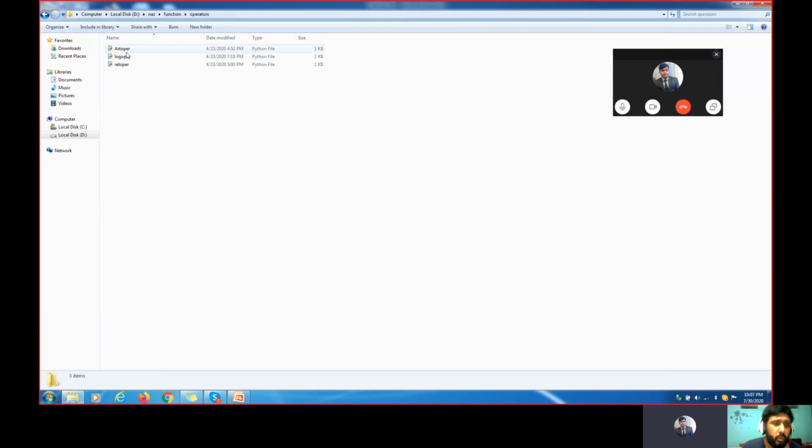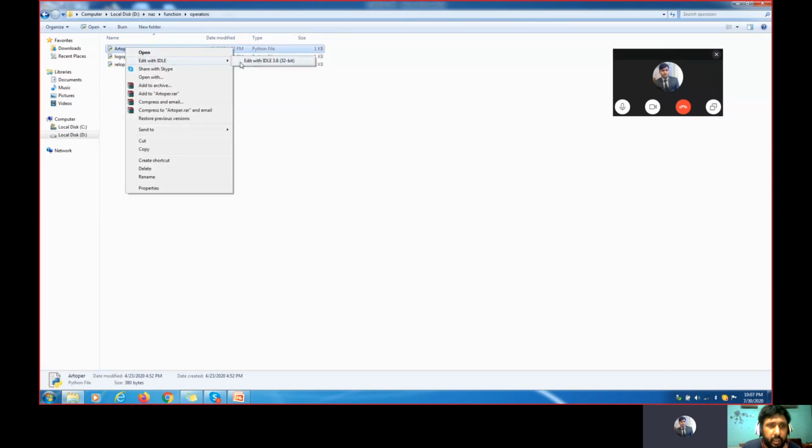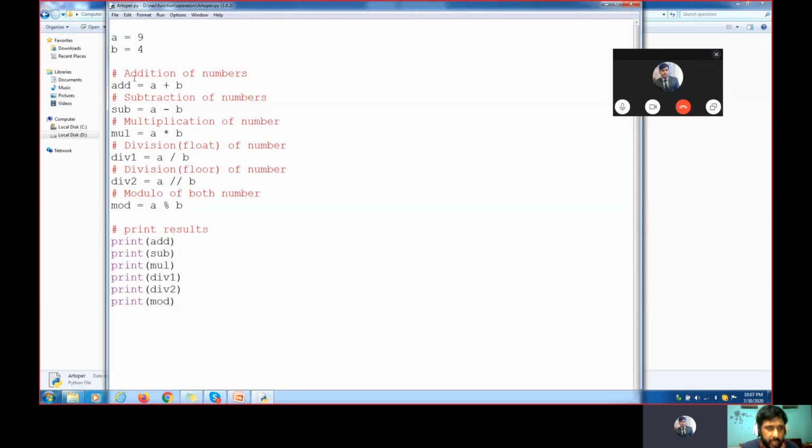Okay. So now, what do you mean by this arithmetic operator here? See, a equal to 9, b equal to 4. If I wanted to add a plus b, then what will happen? The value will get added, right? 9 plus 4 is what? Yes, 13. Subtraction, a minus b is 9 minus 4. Multiplication is this one, division this one. When we try to execute this print, we are giving the add value here, the subtraction here, multiplication here, division here, division 2 here, and the modulus value here.